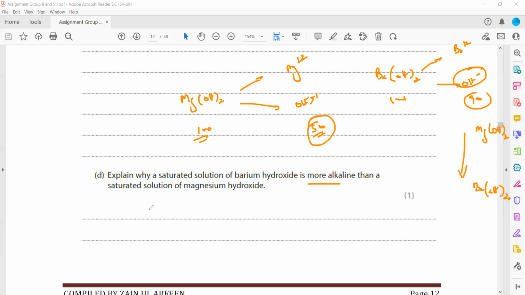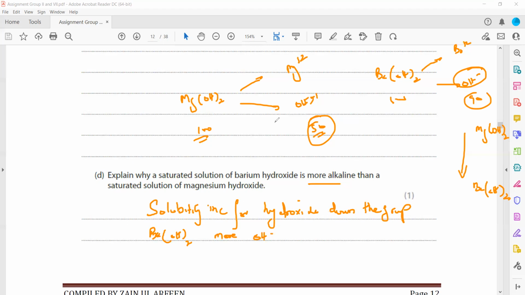So in the answer, you will mention that solubility increases for hydroxides as we go down the group. So down the group, the solubility is increasing. In the case of barium hydroxide, it contains more hydroxide ions. That's why it is a more alkaline solution.